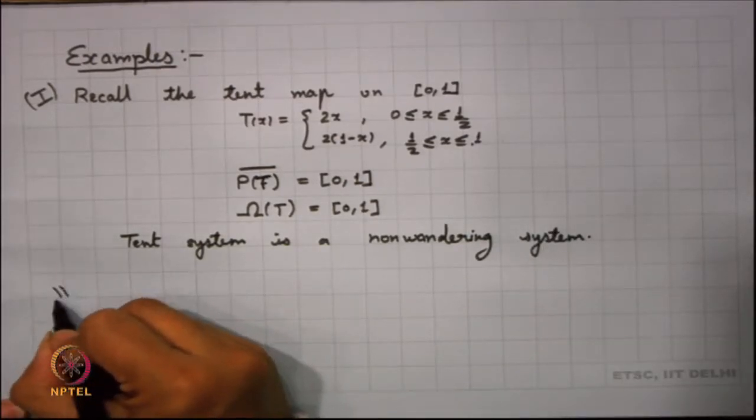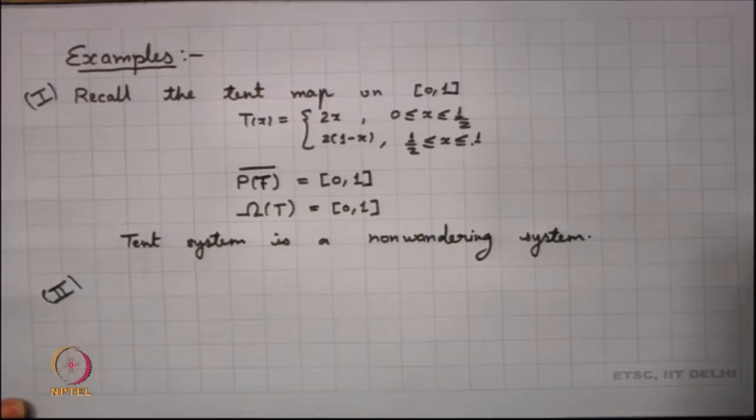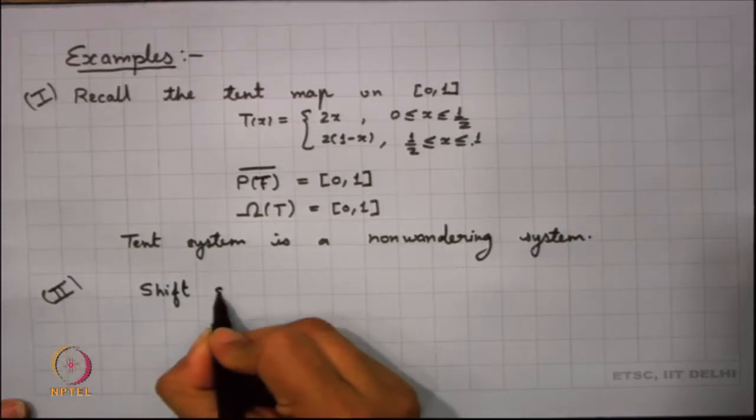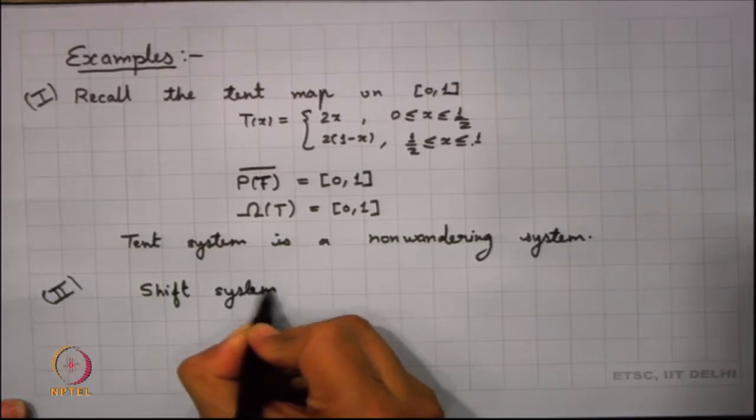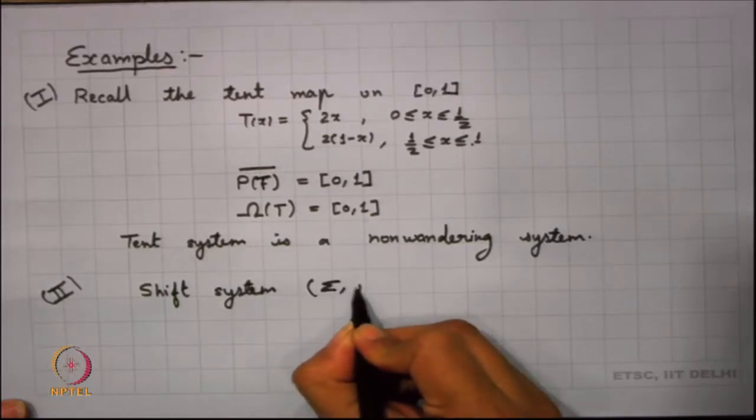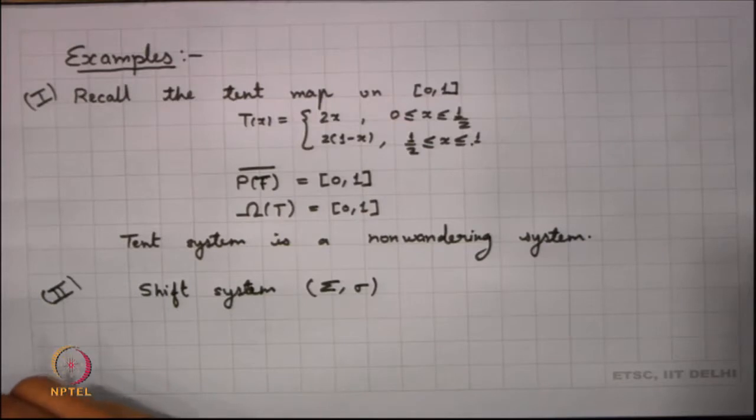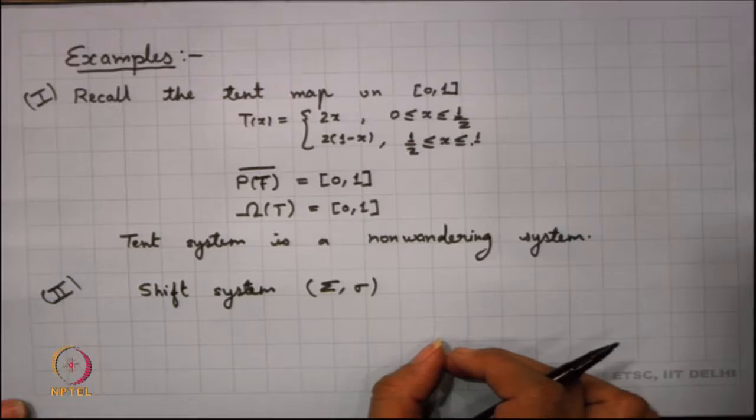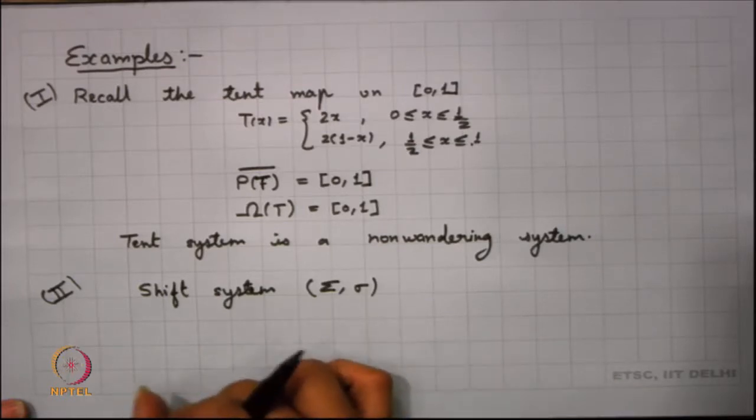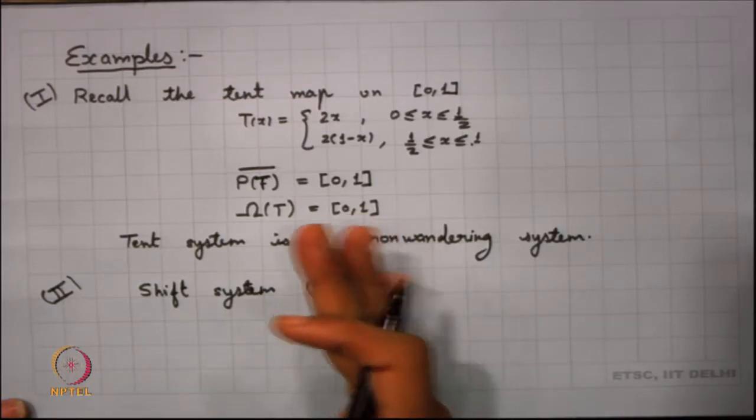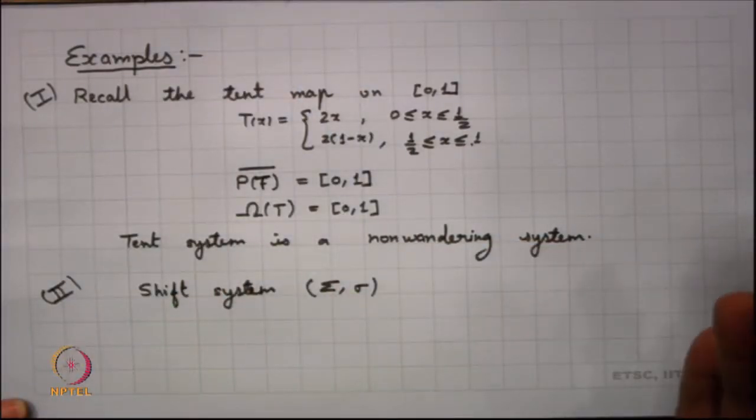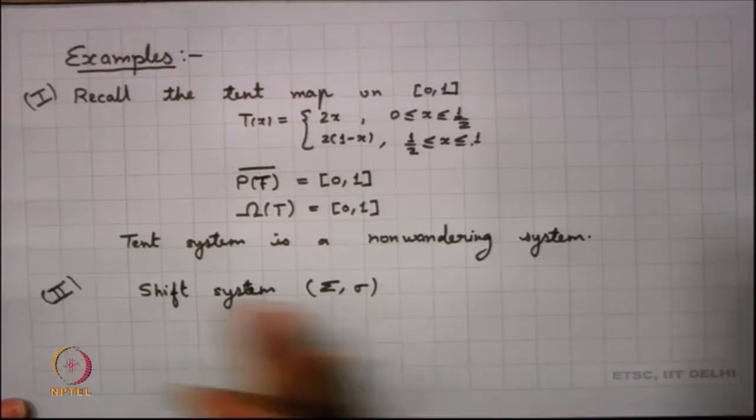Now, I want to recall one more example which we had discussed earlier, and that was the shift system, which we had denoted by capital sigma, small sigma, which is the set of all sequences of zeros and ones we had considered, and this was just the right shift on the set of sequences, and we had seen that the shift system was basically topologically conjugate to the horseshoe attractor. So, the dynamics on the horseshoe. So, this was the same stuff.